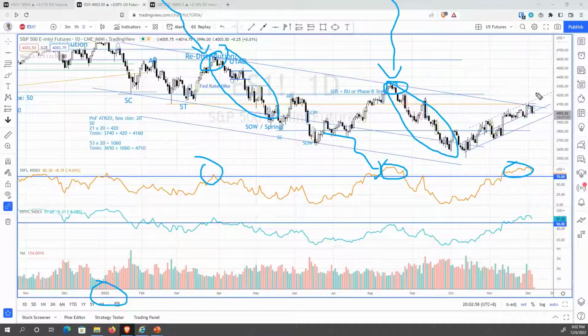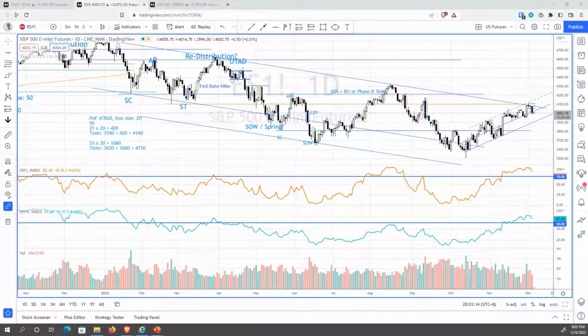And now it's right at this supply line again. This is again the supply line of the down channel, and the market breadth is again at the overbought level. So we just need to watch out for a potential reversal and then the start of a downswing, just like the previous two right here.